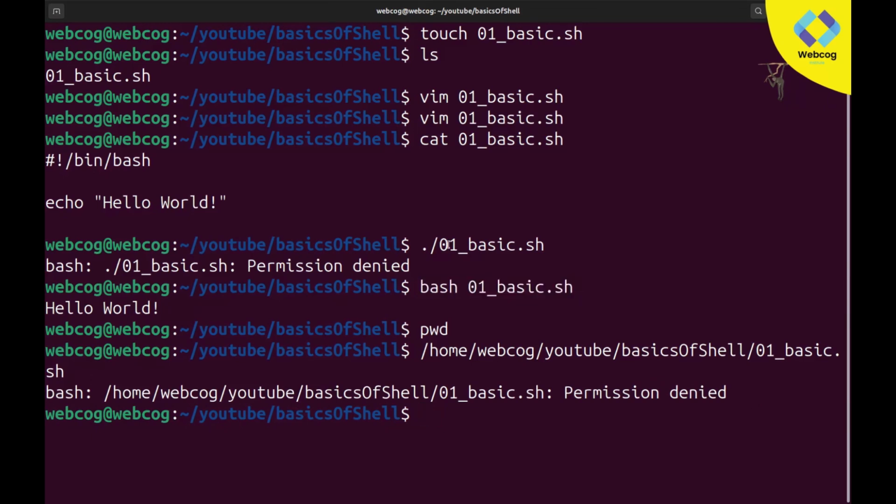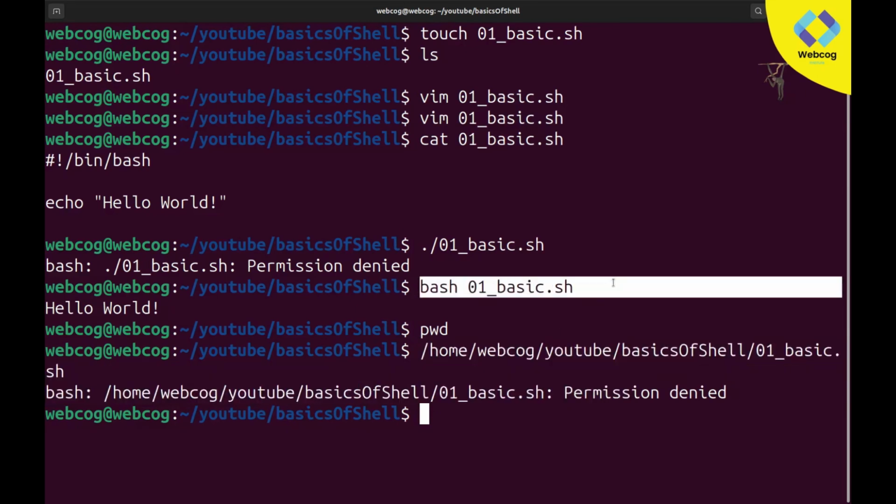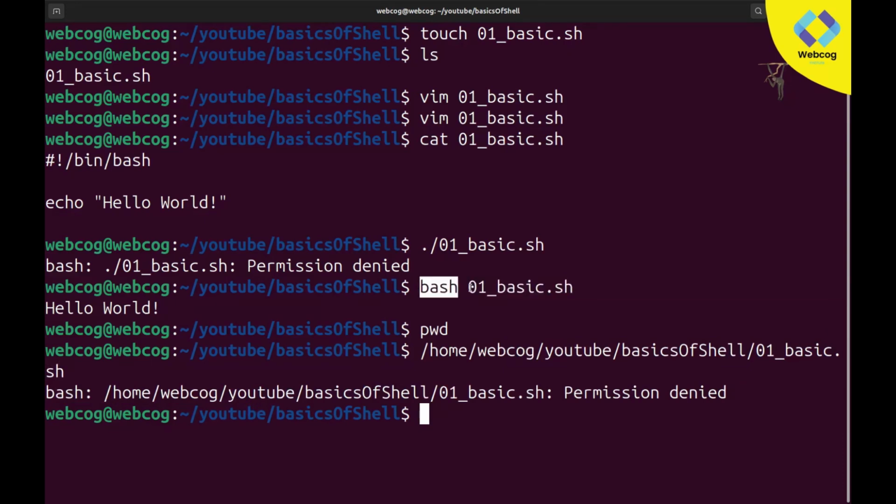So there are a total of 3 methods you can use for execution of your file. This method is a little bit lengthy and I prefer you please don't use this. And this method is a good one. If you want to execute your shell file without giving it permissions, then you can use this method: first of all type bash and after that just give the name of your file. And the third method is this one. It's quite easy and it totally depends on you, but there are requirements. If you want to use this method for execution of your shell file, you need to give it permission, otherwise it will not work.